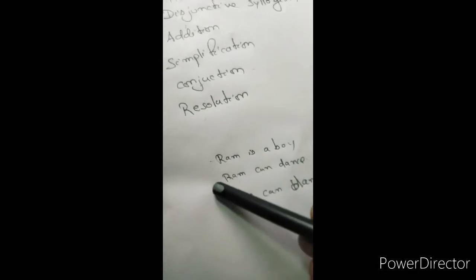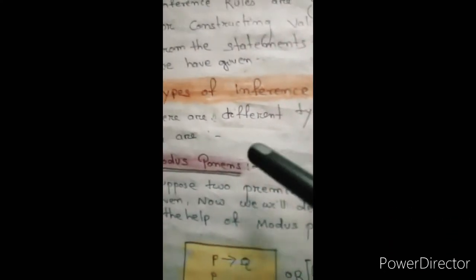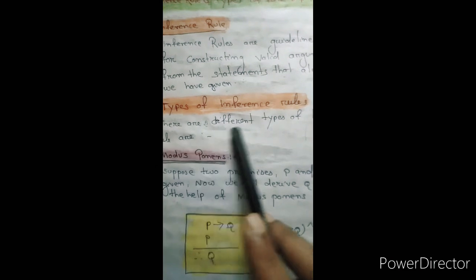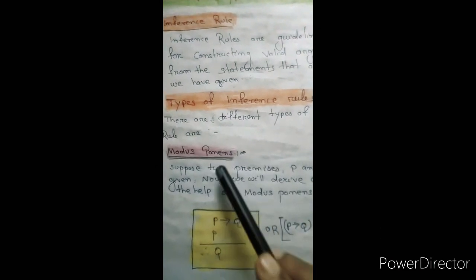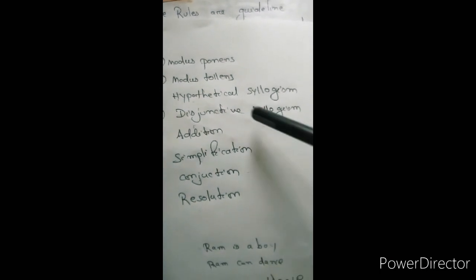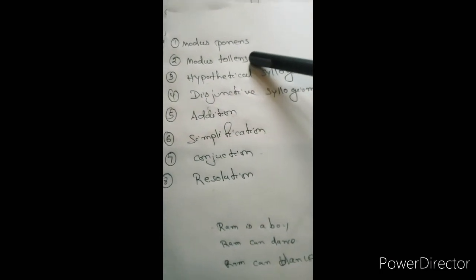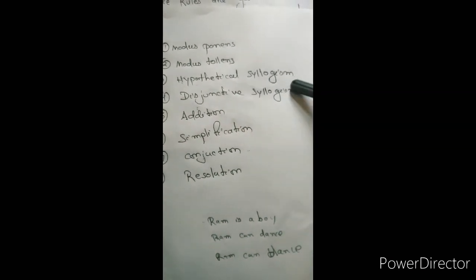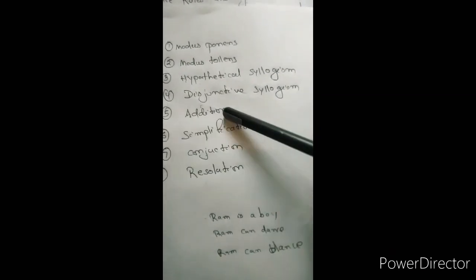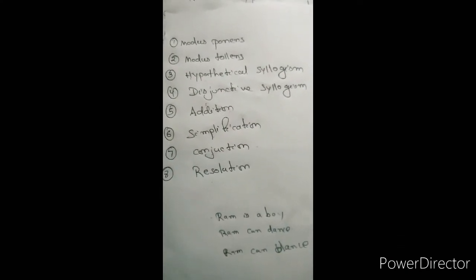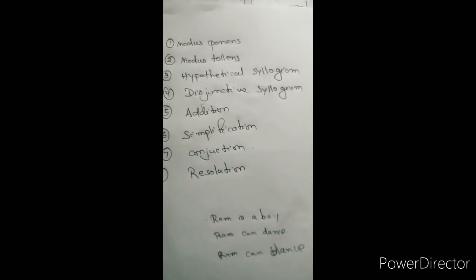Inference rules are of different types. I will elaborate eight different types of inference rules. The names are: modus ponens, modus tollens, hypothetical syllogism, disjunctive syllogism, addition, simplification, conjunction, and resolution. These are the different types of inference rules. I will elaborate step by step.